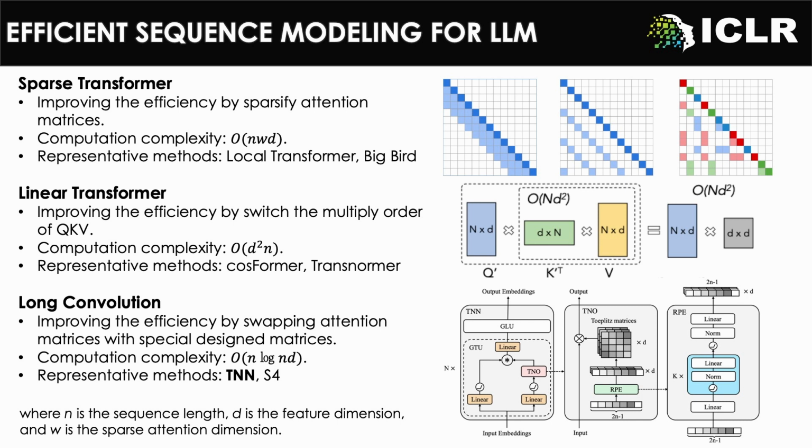Long convolution is a new trend in efficient sequence modeling. RTNN belongs to this strategy. Instead of computing the softmax attention, the long convolution uses a specifically designed matrix to replace the attention matrix. Since it does not require the n greatly larger than d assumption, and its performance is not bounded by vanilla transformer, long convolution becomes one of the promising strategies to replace transformer in large language models.